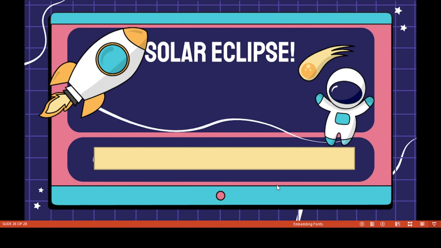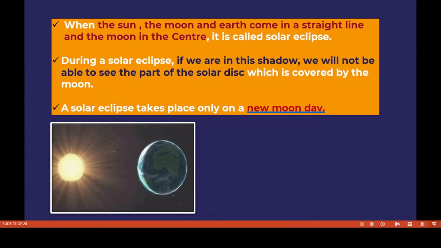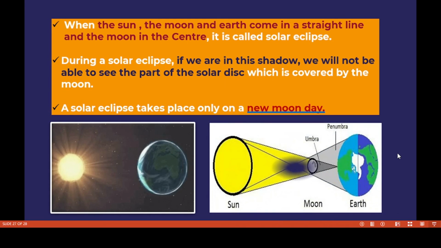Now we have to discuss solar eclipse. The term solar we get from sun, you know. When the sun, moon and earth come in a straight line with the moon in the center, during the solar eclipse time we are in this shadow. We are not able to see part of the solar disk because it is covered by the moon. So a solar eclipse takes place only on a new moon day. You know children, we cannot see a solar eclipse directly. At that time we have to wear sunglasses because the sun rays are harmful to us, so we can't use our naked eyes.